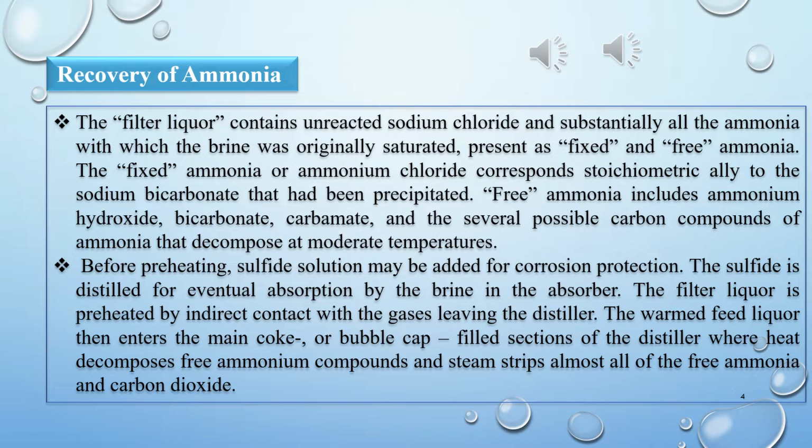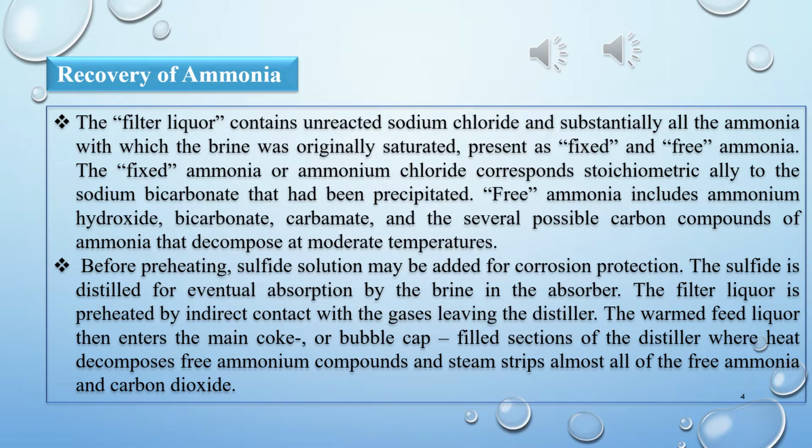So the gist of this point is that there are two types of ammonia. One is free, another is fixed. Fixed is in the form of bicarbonate, and free is in the form of hydroxides or bicarbonates or different compounds which include ammonia and decompose to give you ammonia.